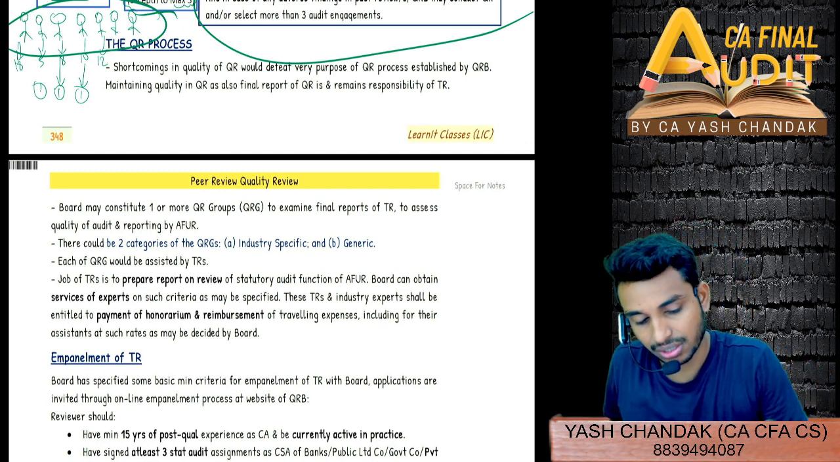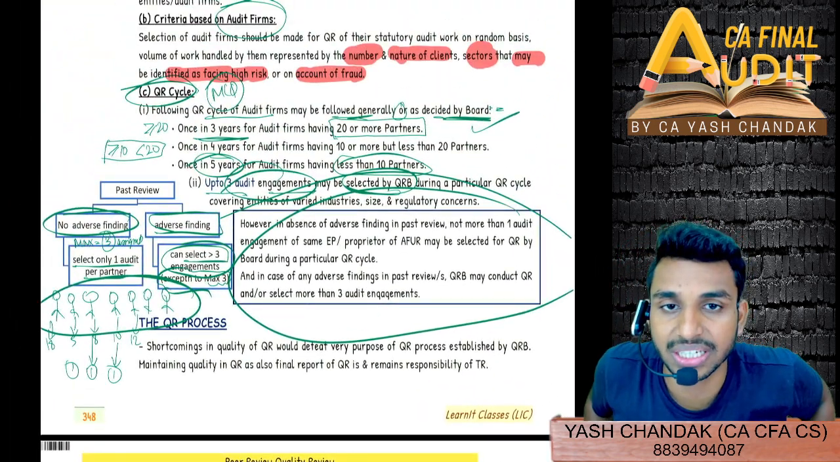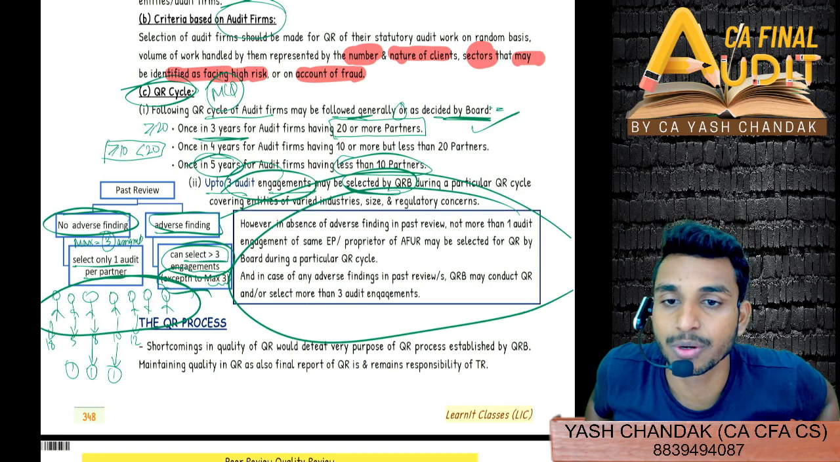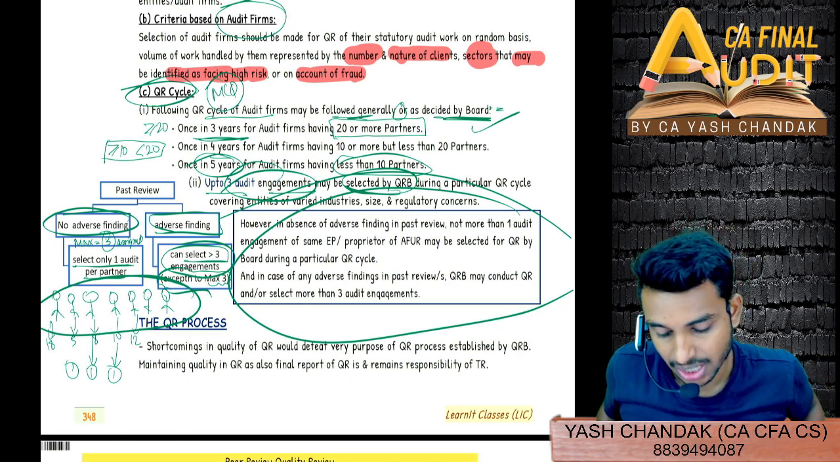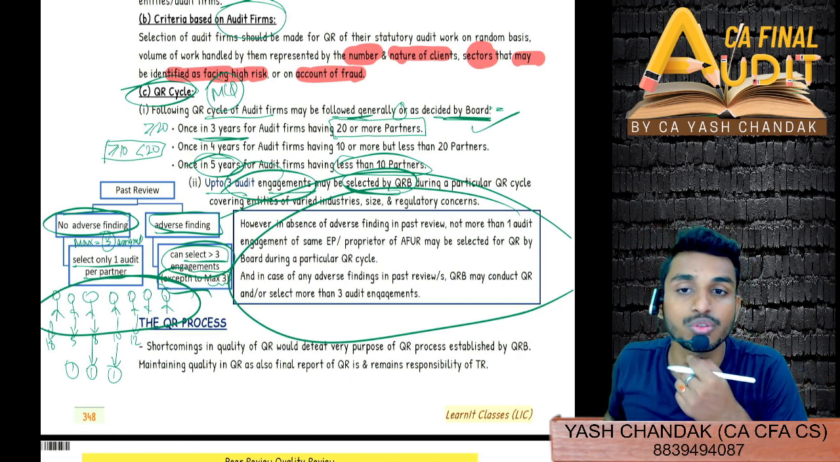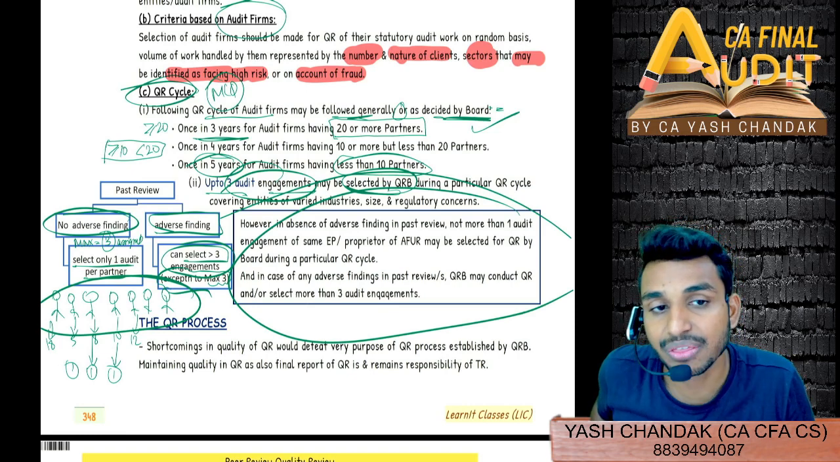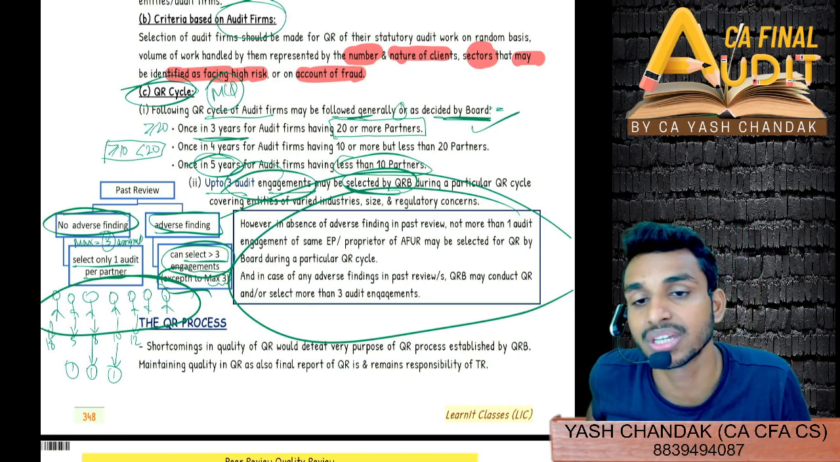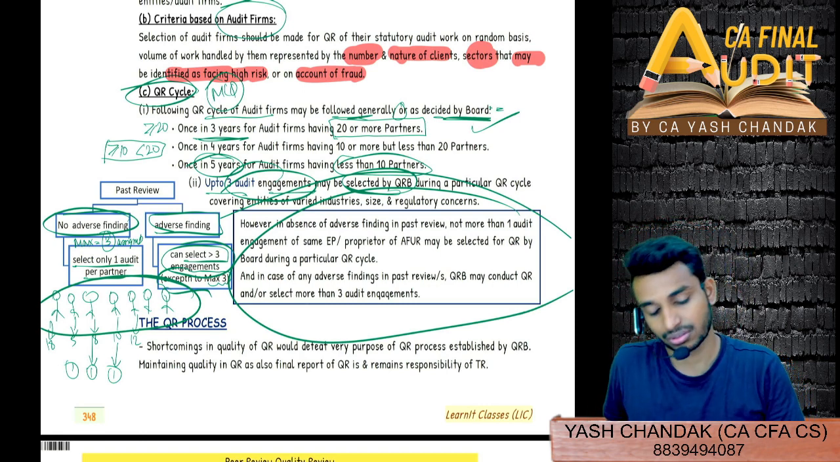Yes, anything else? Everyone is clear? Maximum 3 audit assignments can be selected. Per partner, 1 audit assignment only you can select. Exception, if you want to select more than 3 audit assignments, then the exception could be when at the last quality review time there was an adverse finding detected. Correct? Then quality review cycle wise, if you want to see, then for 20 or more partners, it's once in every 3 years. Less than 20, 10 or more, once in every 4 years. Less than 10 members, once in every 5 years.